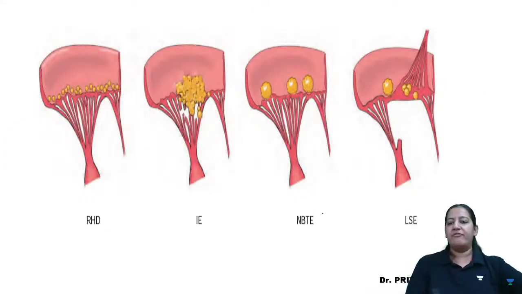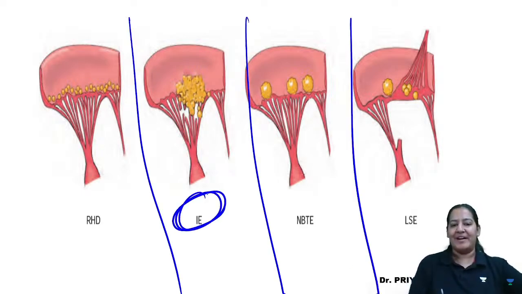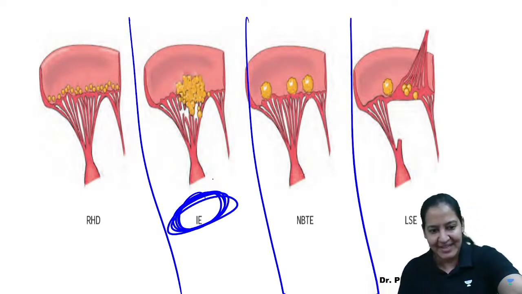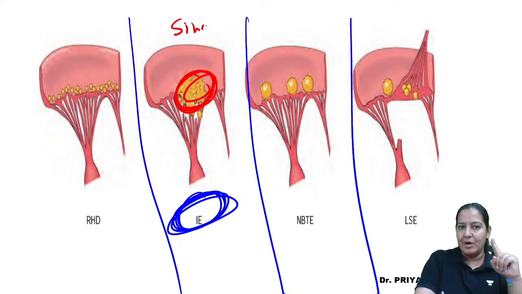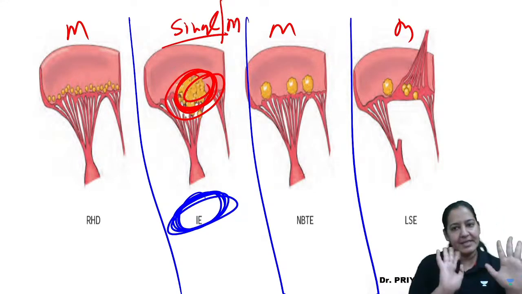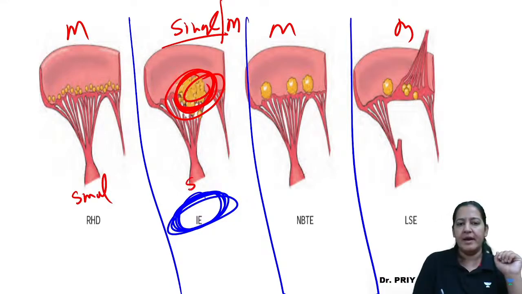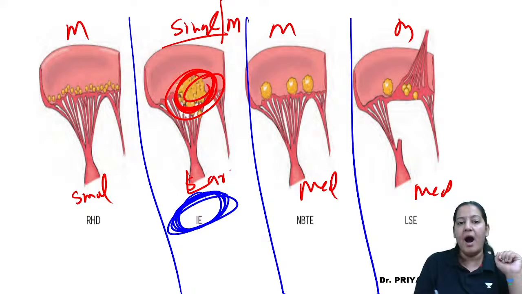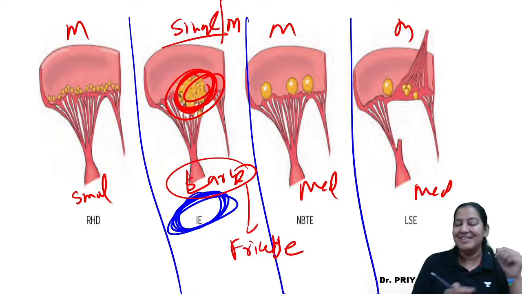So can you see the four diagrams now? See all four diagrams, they are in front of you. See infective endocarditis. This one. See the vegetations. They are bulkier. They are large. Here I have shown only single. All of them are multiple. Usually it is bulky and single, but can be multiple. See the size. Compare the size. Here they are small. Here they are medium. Here they are medium. Here they are large. Since they are large, they are fragile.